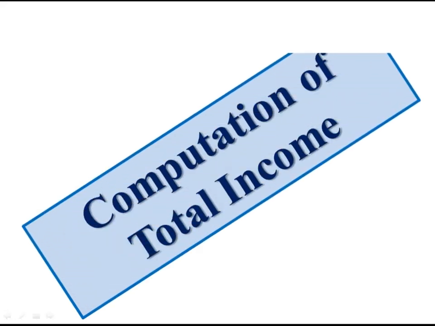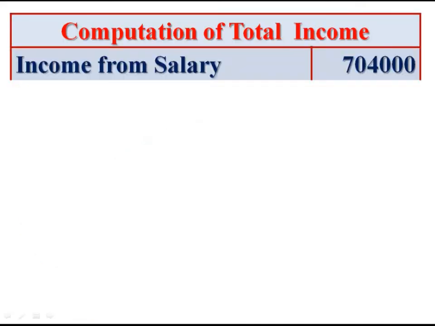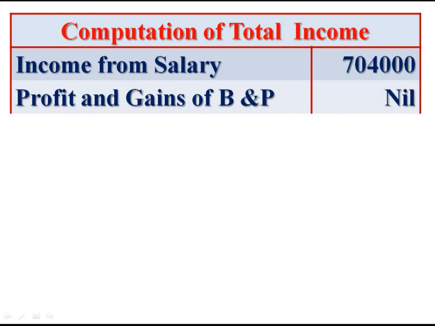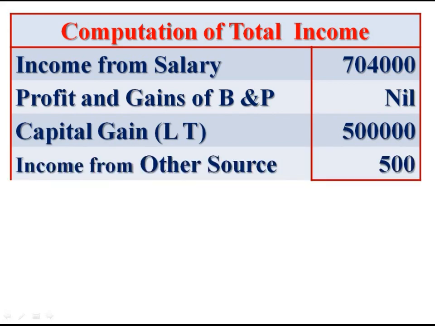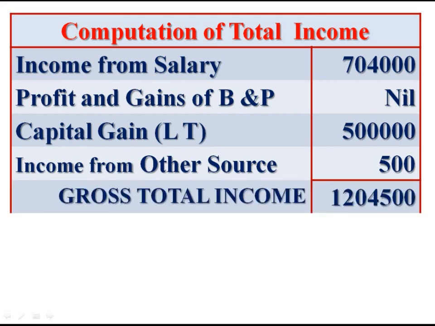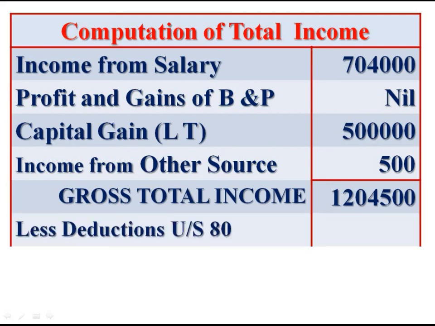Then compute total income. Now we have income from salary 7,04,000, profit and gains of business and profession nil, capital gain long term rupees 5 lakh, income from other sources 500. Add these items, we get gross total income 12,04,500. Less deductions under section 80.